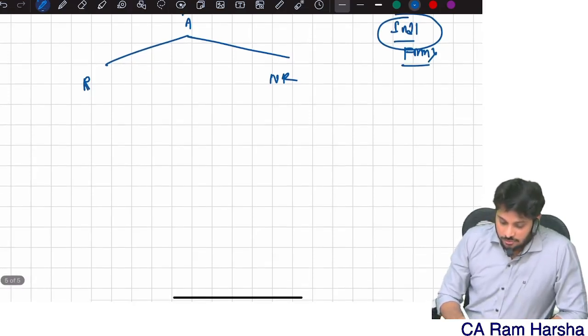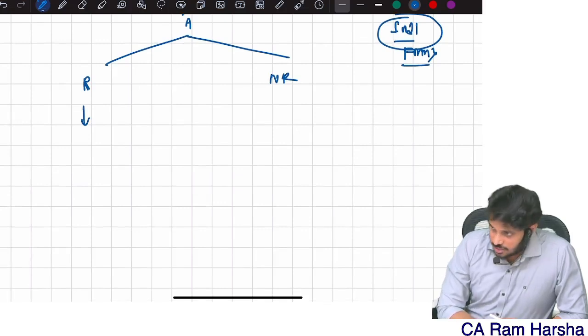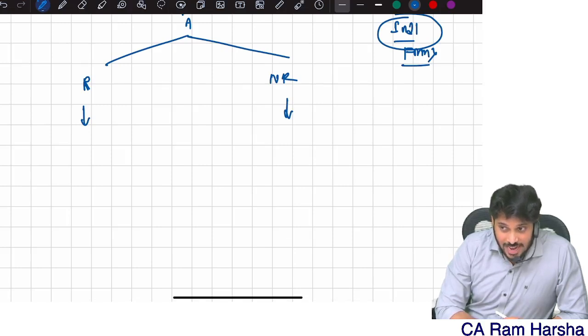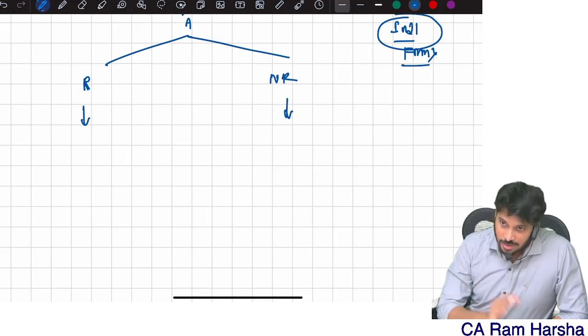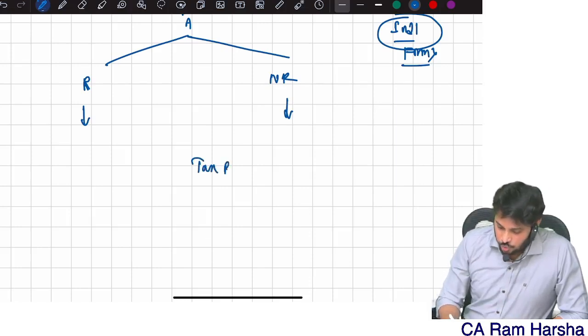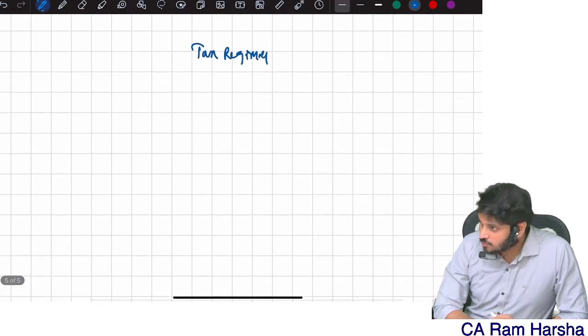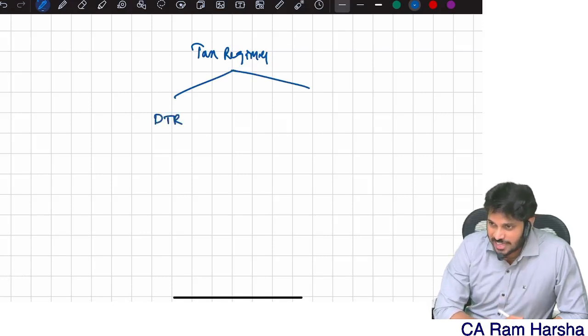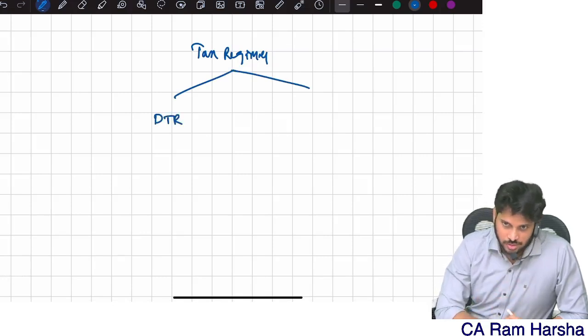Now for residents, tax rates are different. For non-residents, tax rates are different. Remember, we have something called a tax regime. We have two tax regimes. One is the default tax regime.